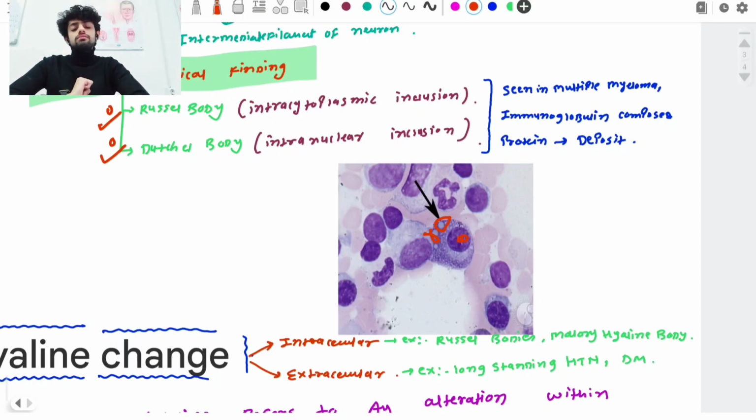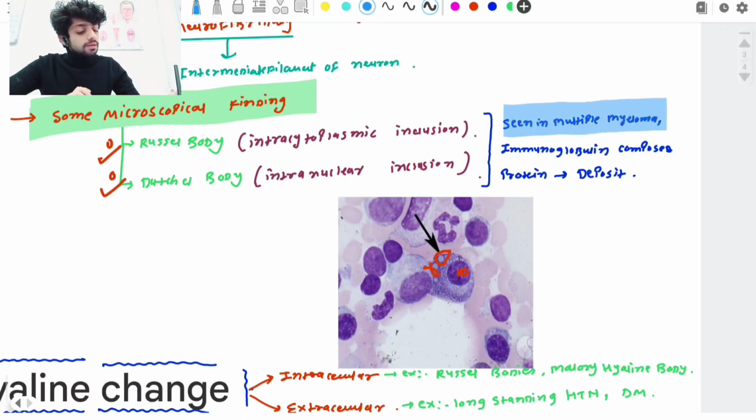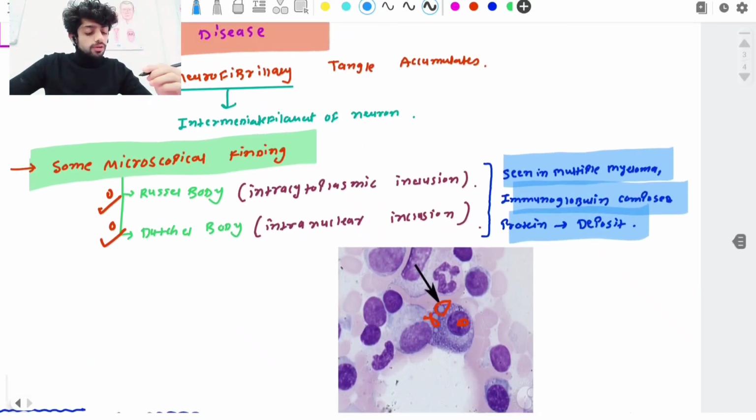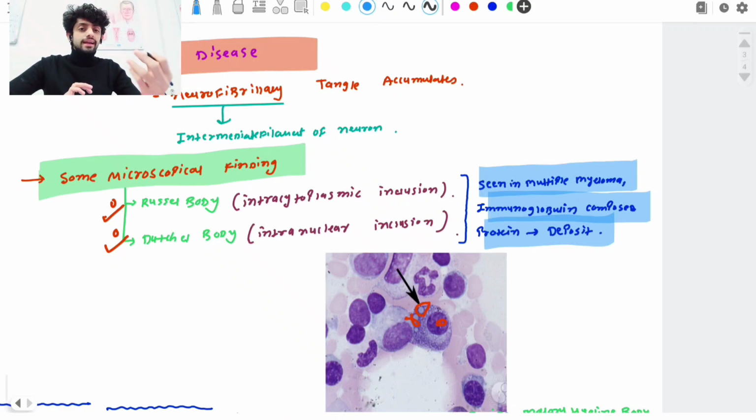Okay guys, and in which conditions do we normally see this? These are seen in multiple myeloma, a condition with immunoglobulin complex protein deposits. Any kind of protein depositing situation can show this kind of slide, but it is more commonly seen in multiple myeloma and immunoglobulin complex protein deposits, so antigen antibody complex deposits.